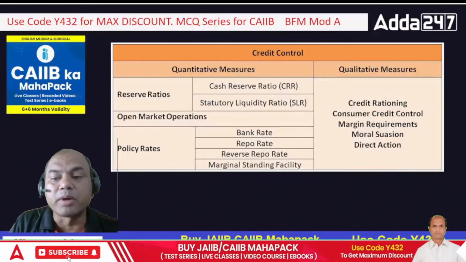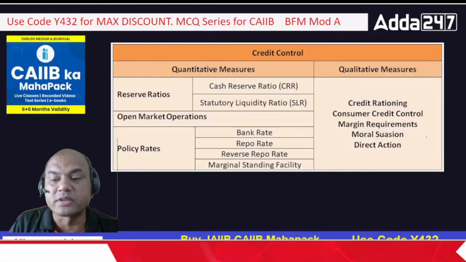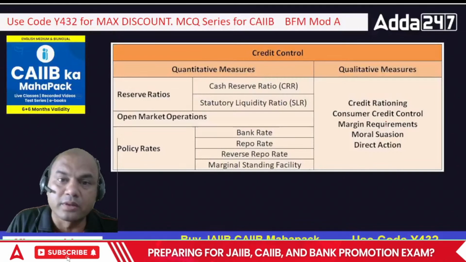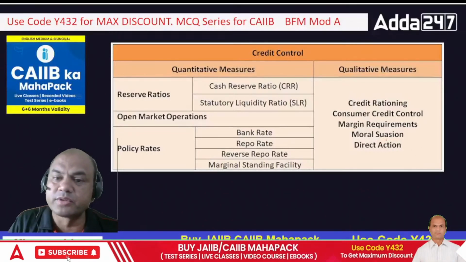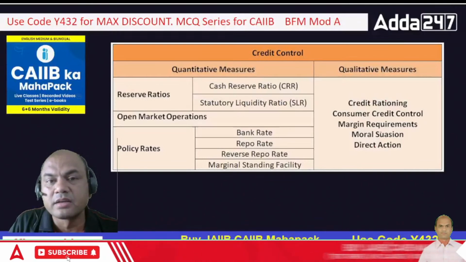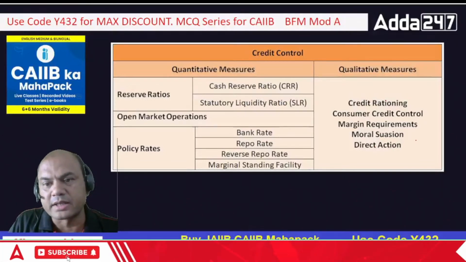Okay, what margins are to be kept before lending something. Moral suasion, which sectors are not to be given the loans. And direct action means those banks which do not follow the instructions, then RBI does a direct action on them.